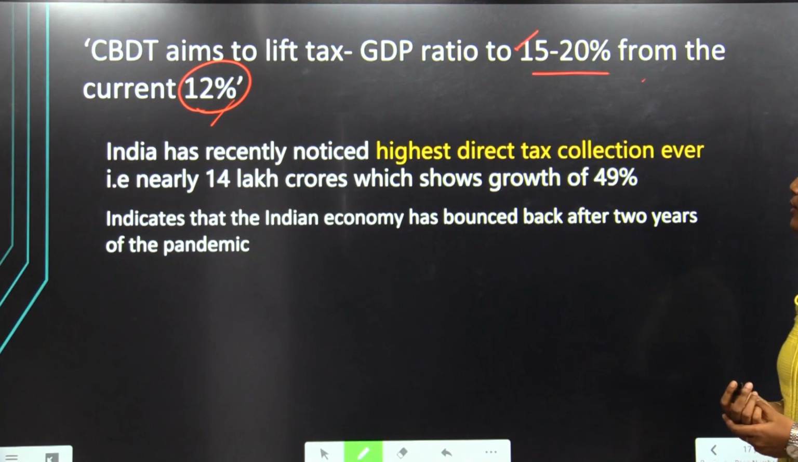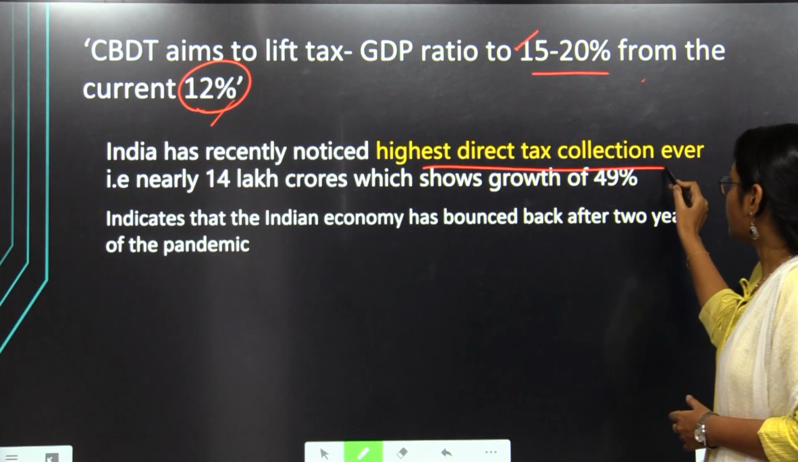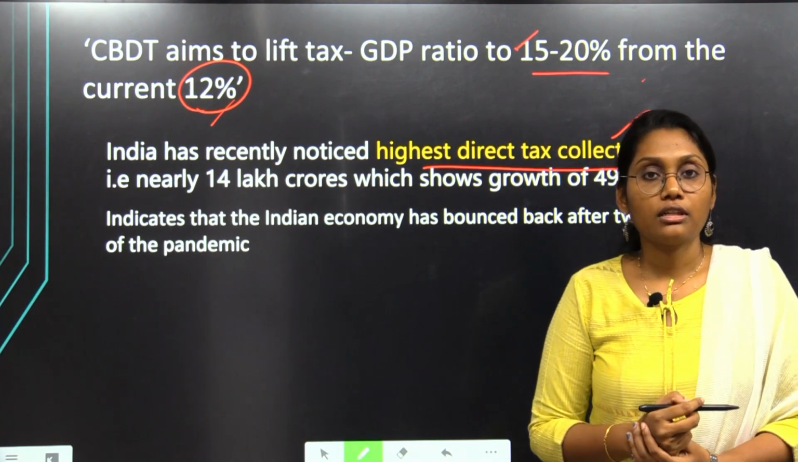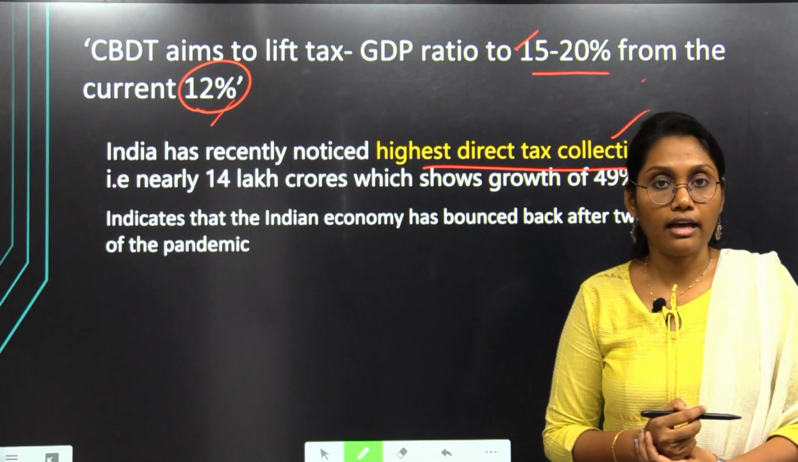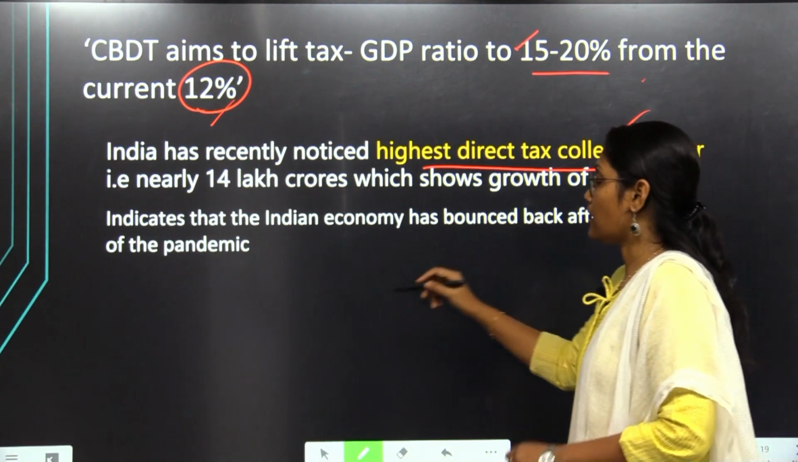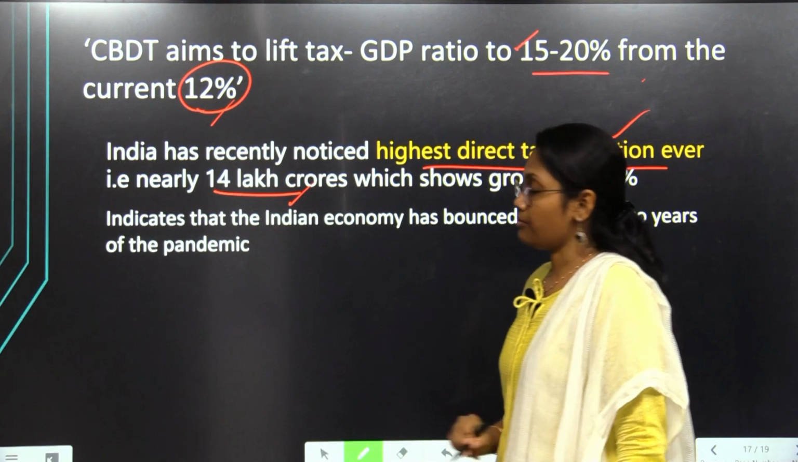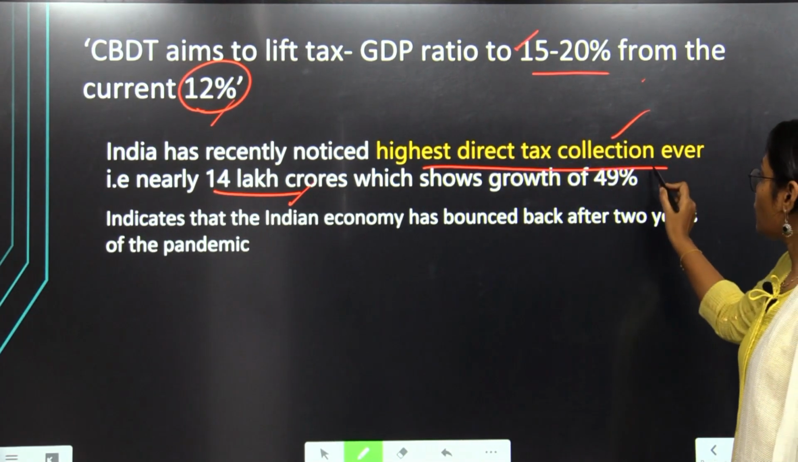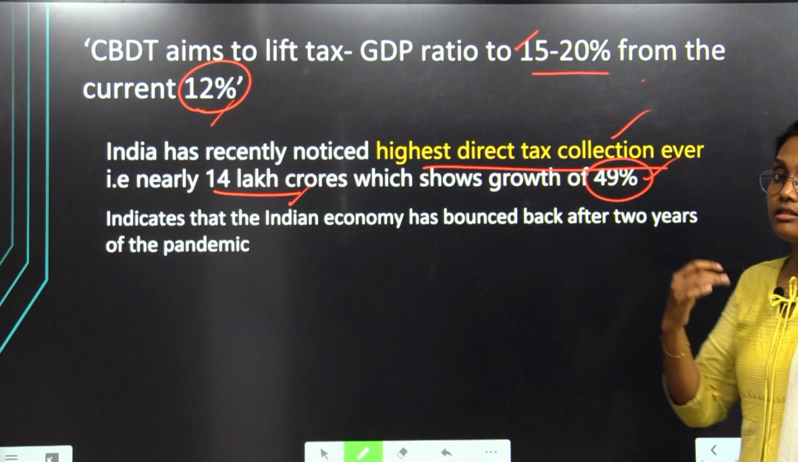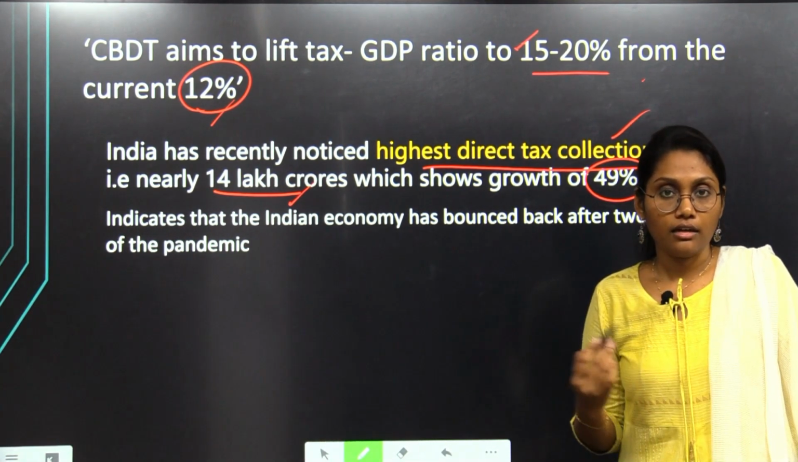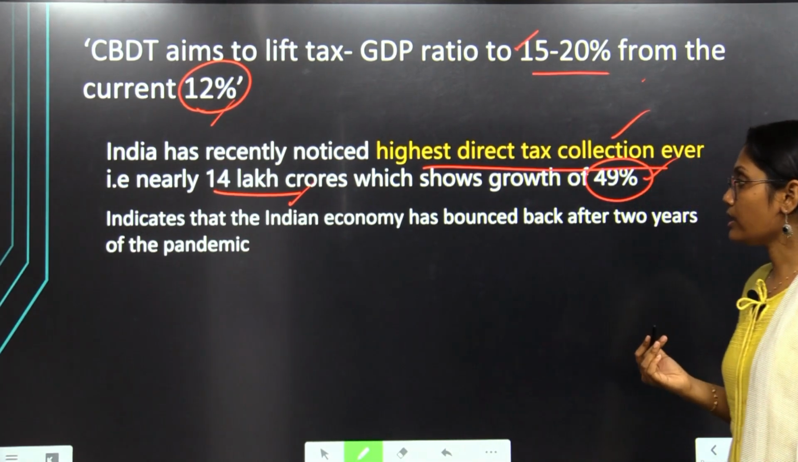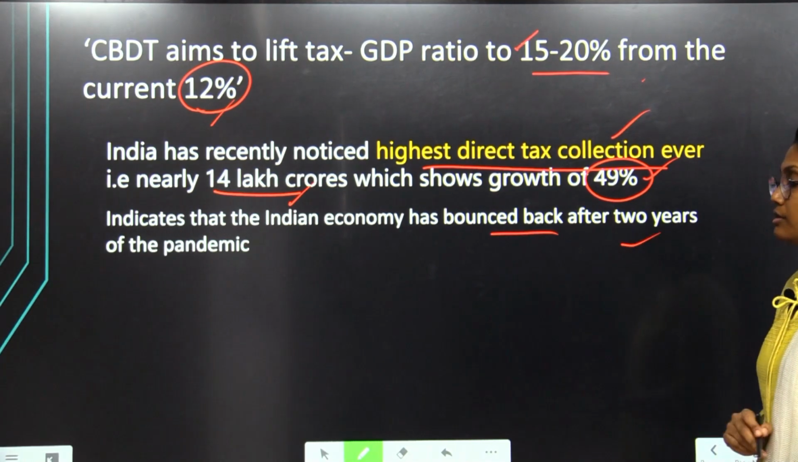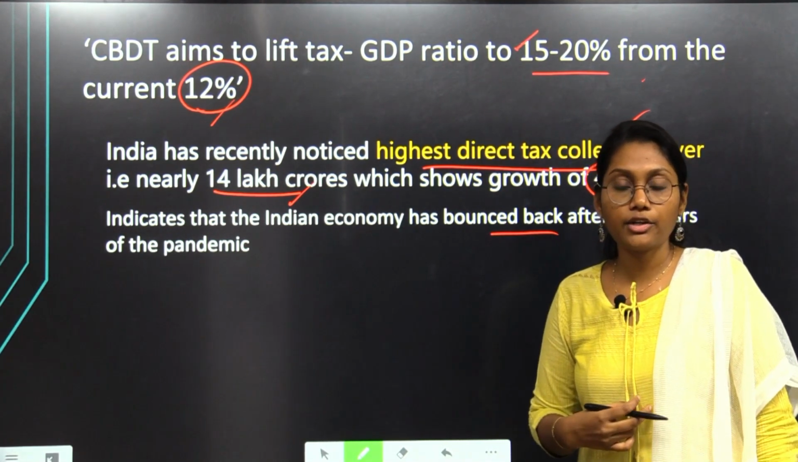India has recently recorded the highest direct tax collection ever. It is important. In recent reports, the Indian government noticed a higher amount of direct taxes collected, nearly 14 lakh crore rupees, the highest till now. It also shows growth of almost 50% over the previous figures. So it indicates that the Indian economy has bounced back after 2 years of the pandemic, right? It is very true, right?